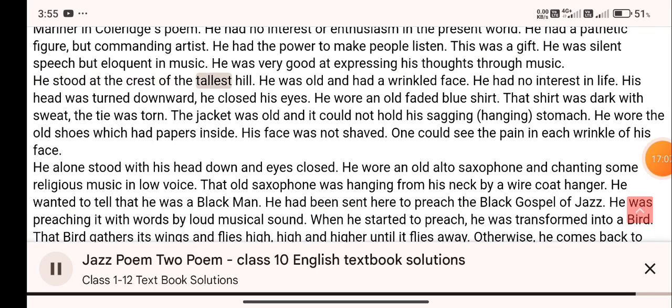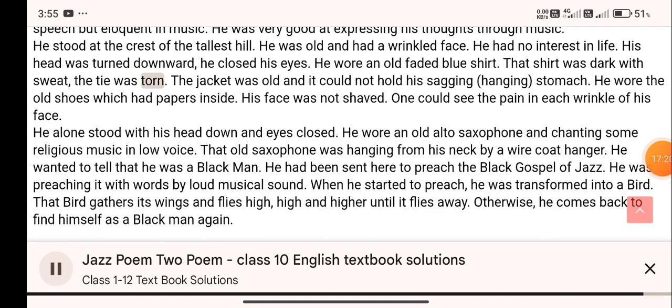He stood at the crest of the tallest hill. He was old and had a wrinkled face. He had no interest in life. His head was turned downward, and he closed his eyes. He wore an old faded blue shirt. That shirt was dark with sweat, and the tie was torn. The jacket was old and could not hold his sagging, hanging stomach.